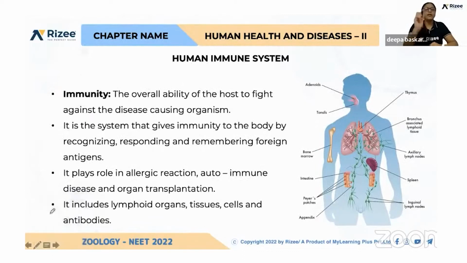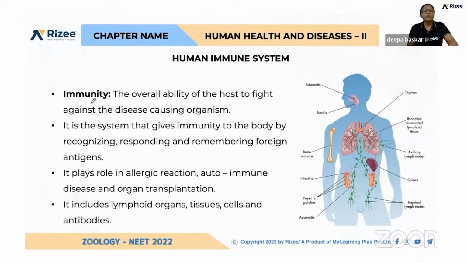See, what do you mean by immunity? You might have heard somebody telling you that you are not having immunity, because many infectious diseases do not affect a few persons, those who have a strong immune system. Some foods also boost up our immune system. Immunity is developed and strengthened by some food stuff. That is, food habit also influences immunity.